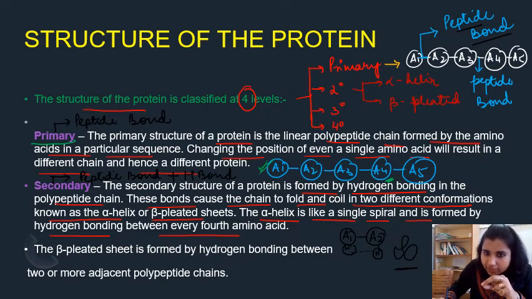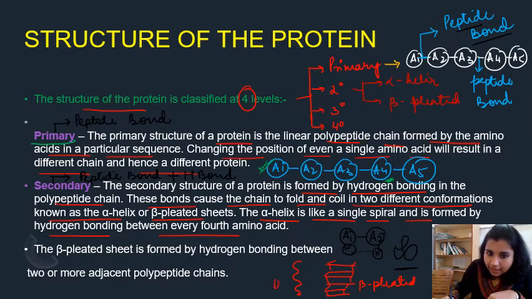Secondary structure of protein is formed by hydrogen bonding in the polypeptide chain. This bond causes the chain to fold and coil in two different conformations known as the alpha helix or beta pleated sheet. So depending on their coiling, we name them two structures, that is alpha helix and beta pleated sheet. Alpha helix is something in a helical form like this. Beta pleated structure is something like this. We will see the image in our next slide. Next slide, like this. This is beta pleated, and this is your helix.